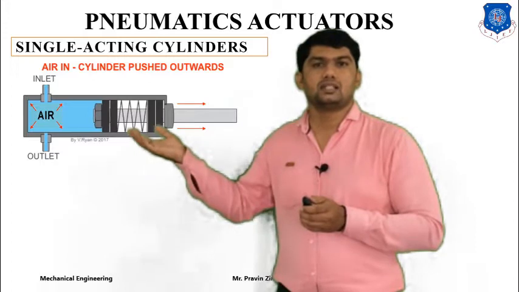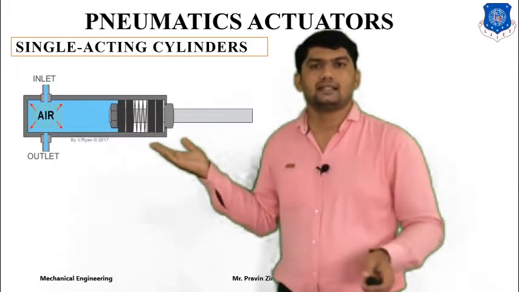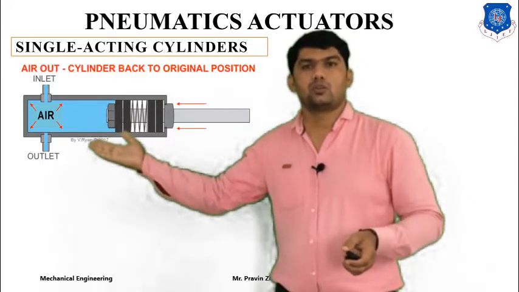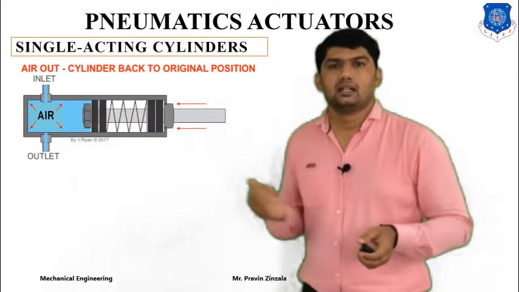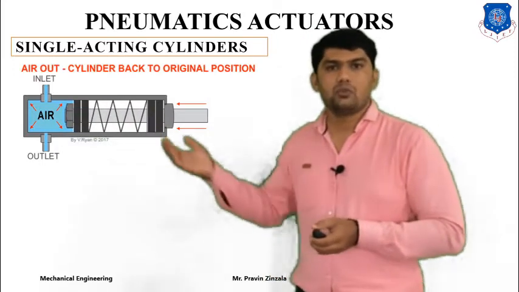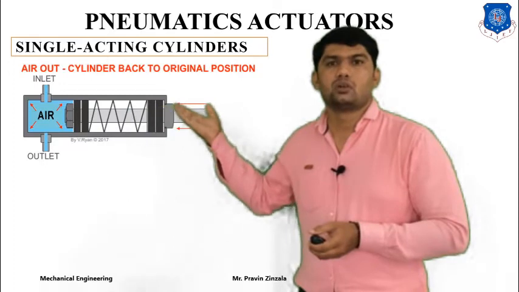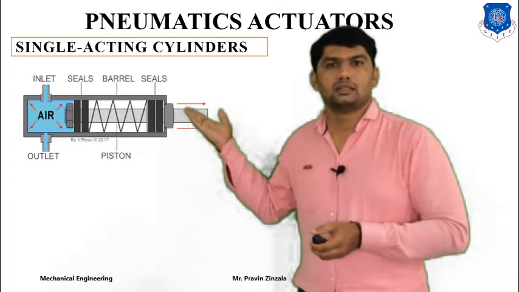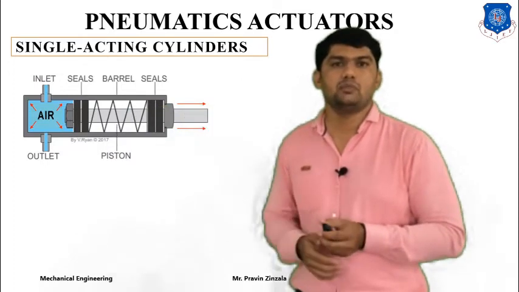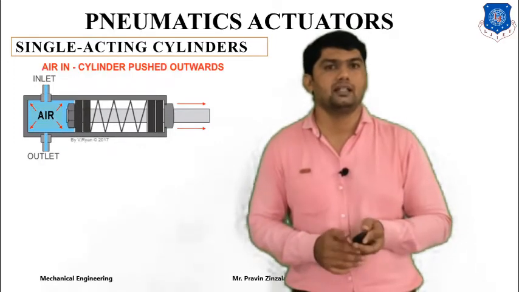Here you can also see the components of the single acting cylinder: the inlet, outlet for compressed air, and the remaining components like the piston, piston rod, piston seal, and extractor. These are the main components of a single acting cylinder.